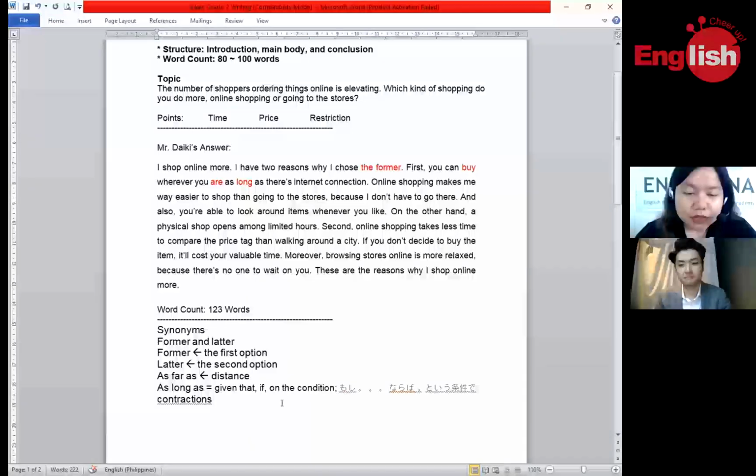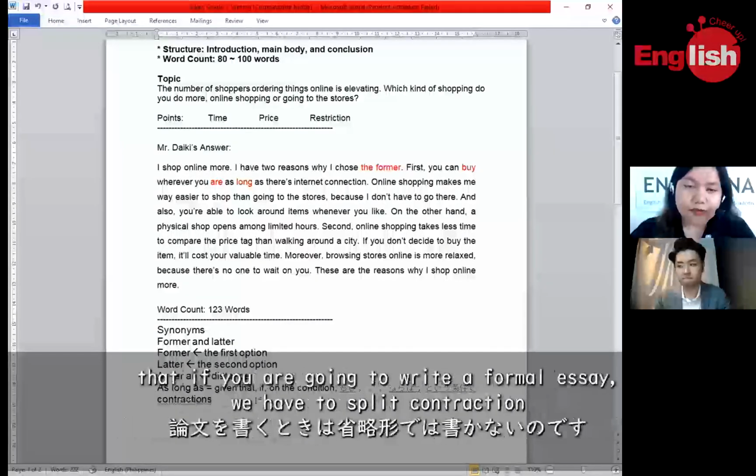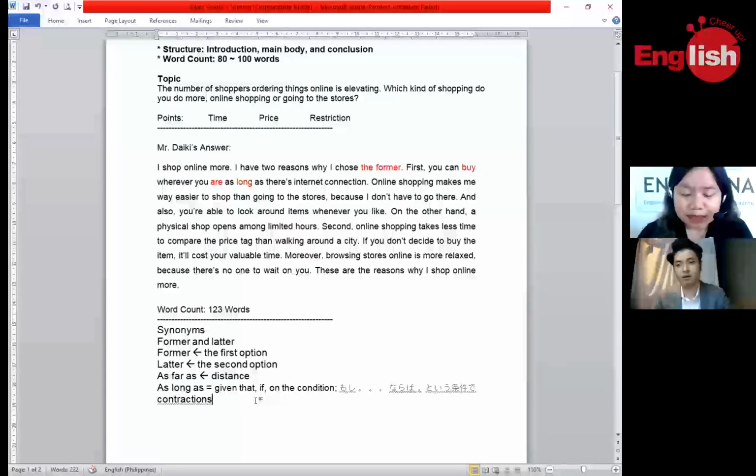Examples of these are "theirs," "don't," "you're," and "it'll." I remember when I was in university, my English composition teacher told us that if you're going to write a formal essay, we have to split contractions.